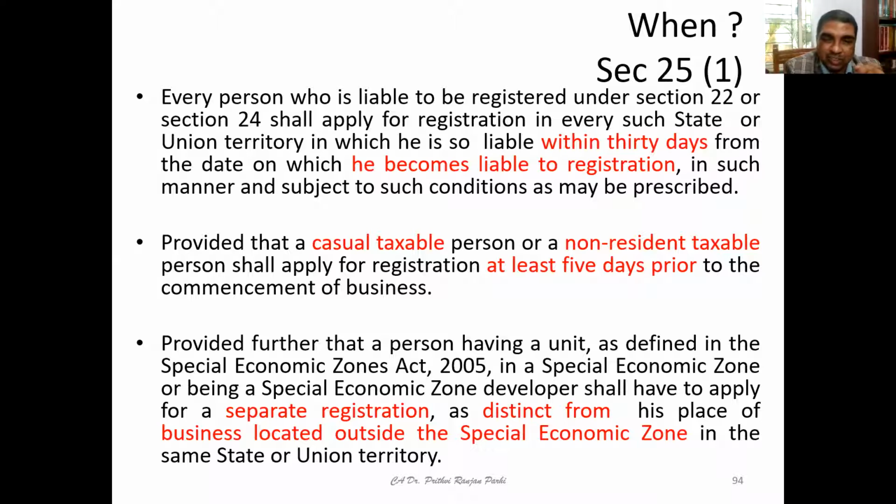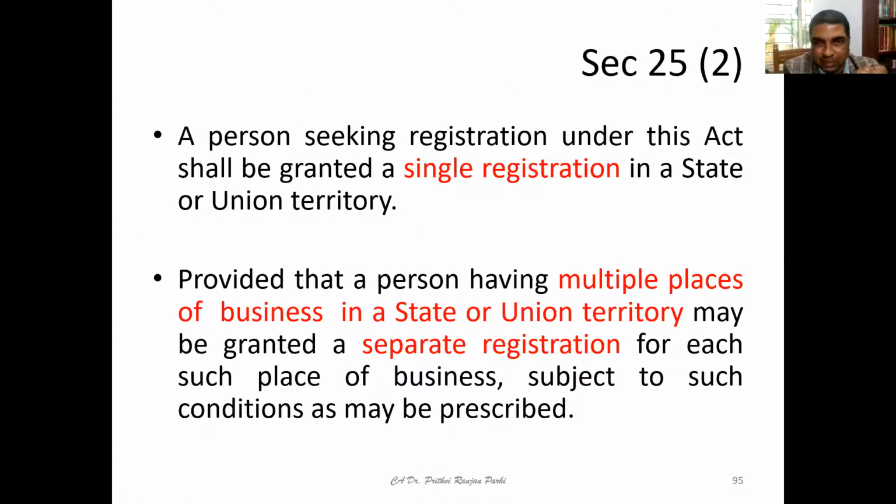Registration of a unit located within SEZ shall be different from a unit located outside SEZ. This is one more related concept to understand. The three things we learned: within 30 days from the date of becoming liable to registration; then CTP and NRTP, 5 days prior to commencement of business; and SEZ units will have separate registration.